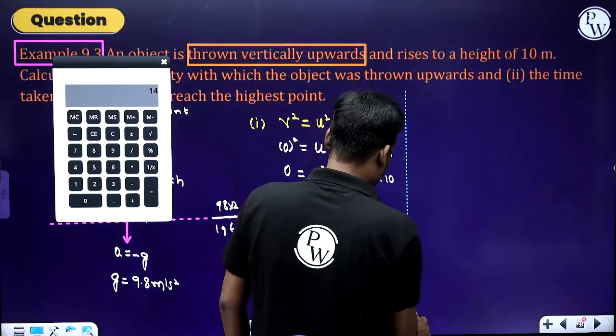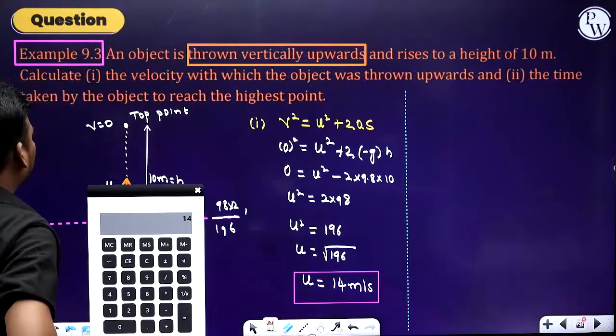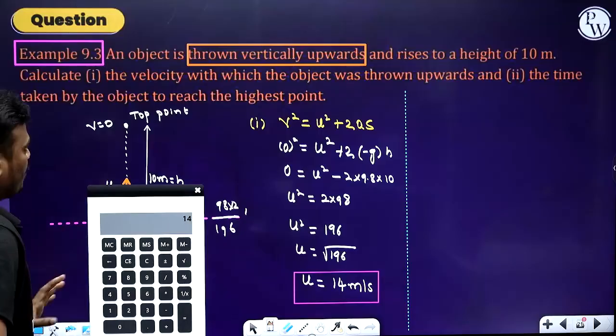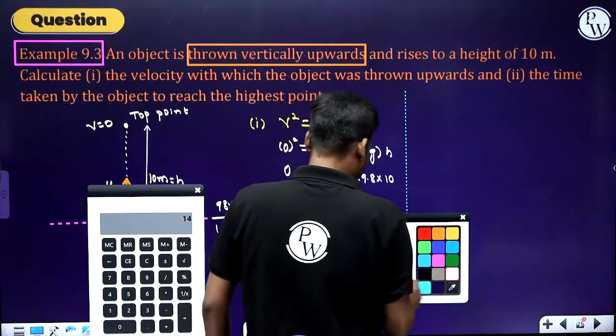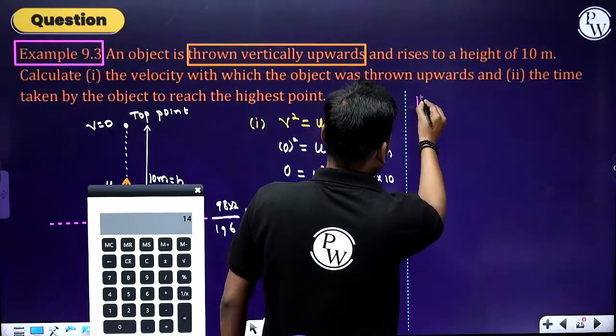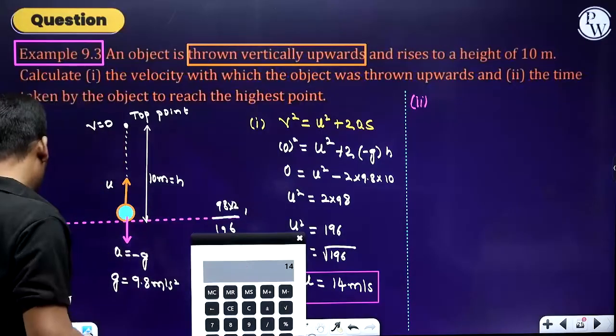Now, the second point they're asking is the time taken by the object to reach the highest point. This is the highest point or top point. Which equation of motion do we have to use? The first equation of motion, or the second, whichever has t, no problem.